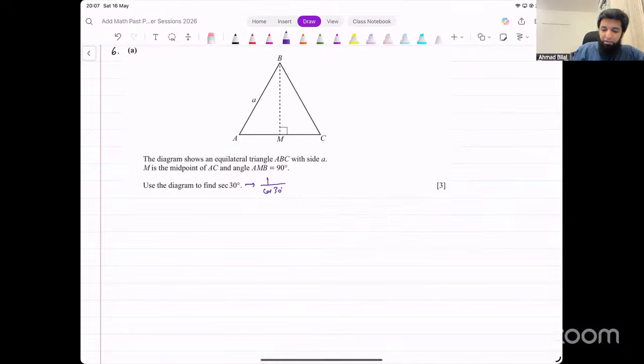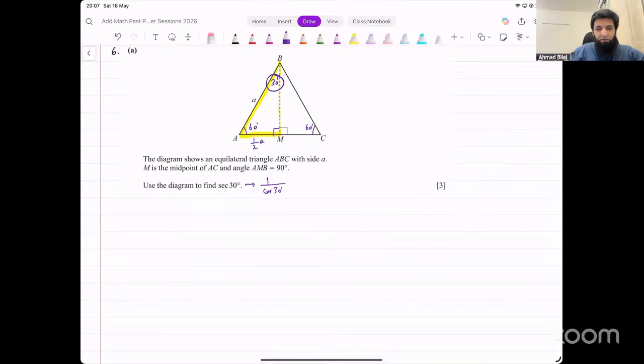Now, where do we get the angle 30? This is 60, right? This is an equilateral triangle. This is also 60. If we have a right angle like this, that angle on top will be split into two parts. This will be 30, and the other side will also be 30. Now, let's focus on this right angle triangle, the one on the left side. If this value is A, it's an equilateral triangle, so this full length was A as well. What about this length? This will be half A.